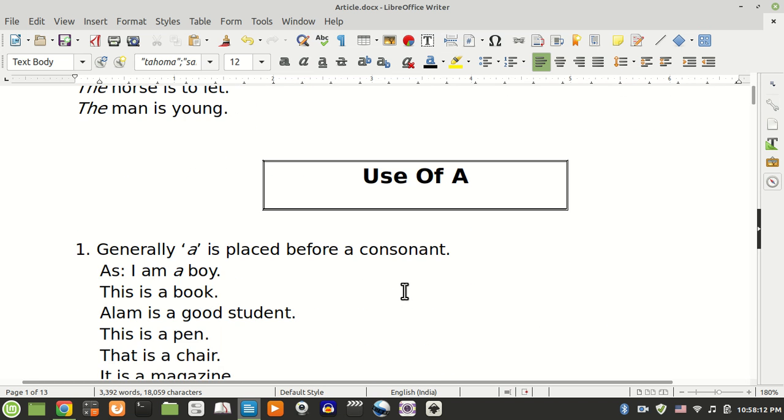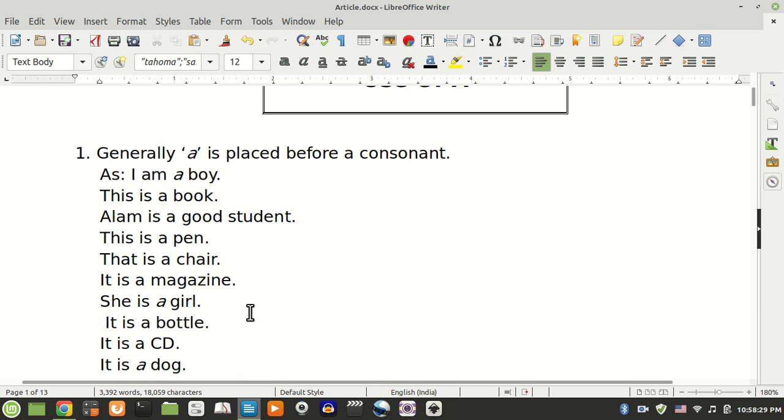Use of a. Generally a is placed before a consonant. I am a boy, this is a book. Alam is a good student, this is a pen, that is a chair. It is a magazine, she is a girl, it is a bottle, it is a CD, it is a dog.